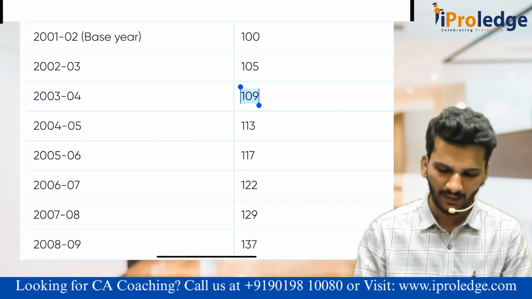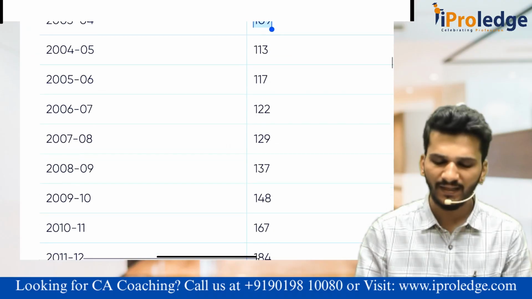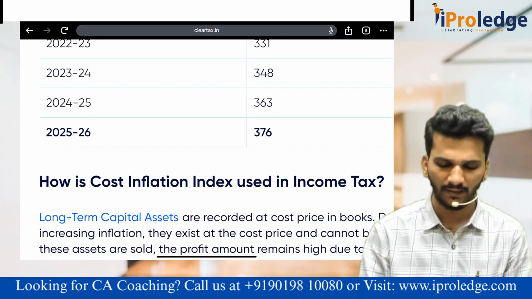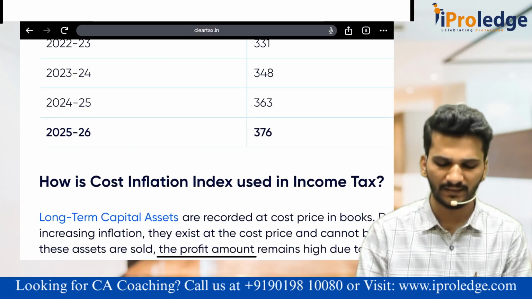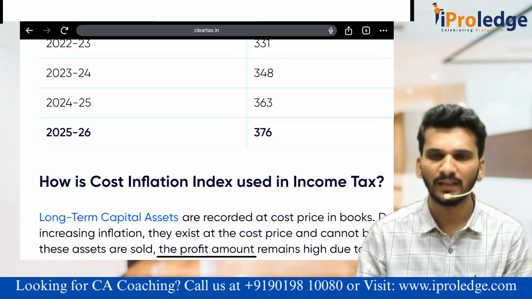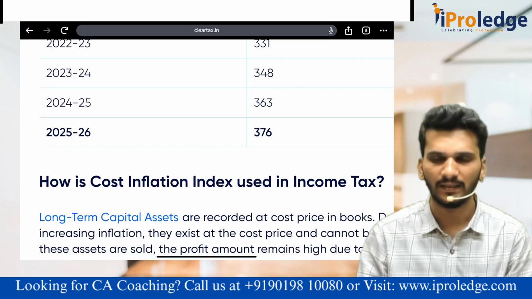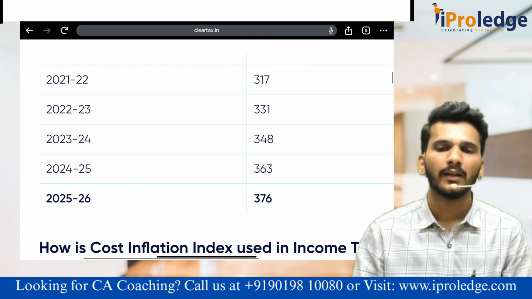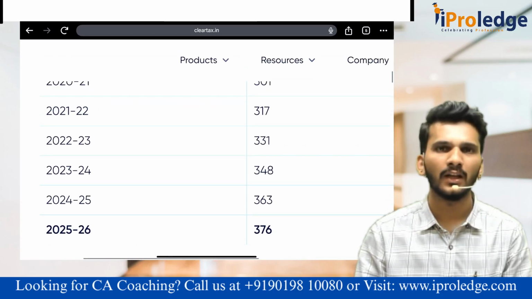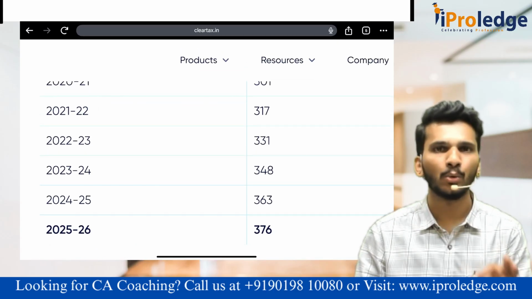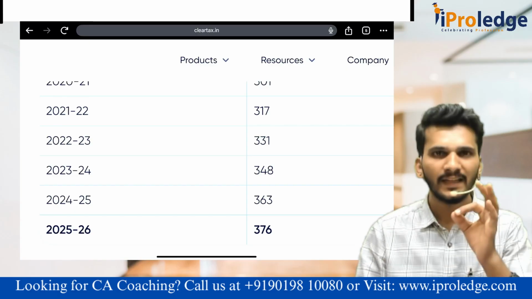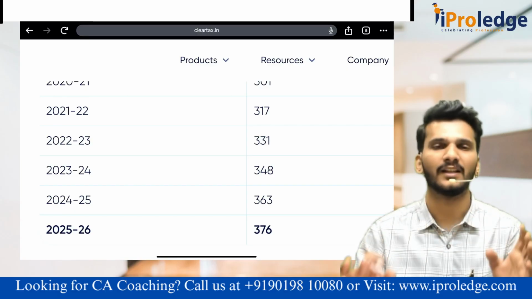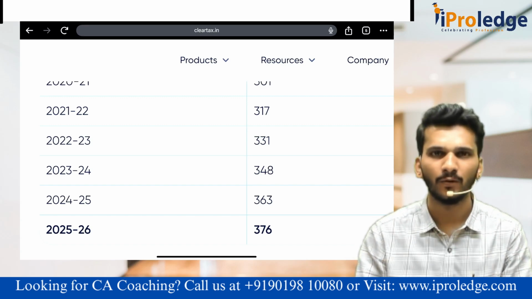Continuing like this, in the year 2025-26, it is 376. Sir, what is 376? In simple terms, a commodity which is worth 100 rupees in 2001-02 is worth 376 rupees in 2025-26. That's it. Is it okay?